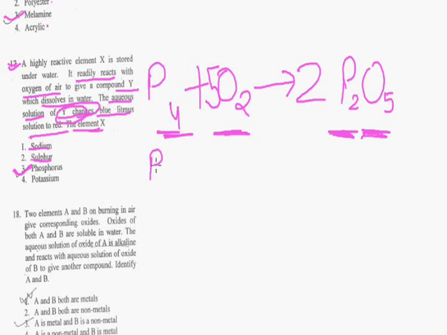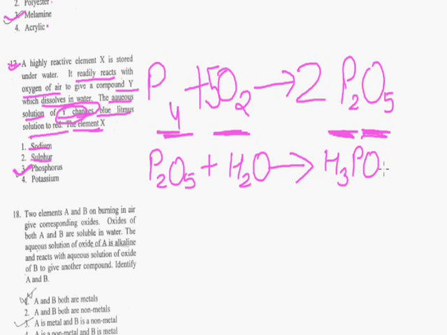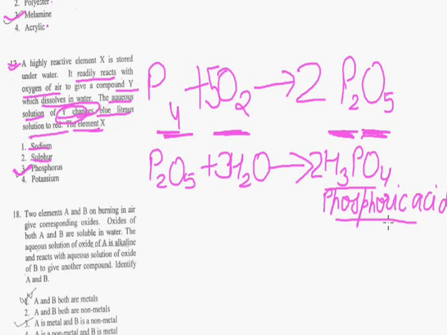Now when P2O5 reacts with water, it gives H3PO4. If we balance this equation, we put 3 as the coefficient of water and 2 as the coefficient of H3PO4, that is phosphoric acid. What is H3PO4? H3PO4 is phosphoric acid. And as we know, an acid like phosphoric acid can turn blue litmus red.